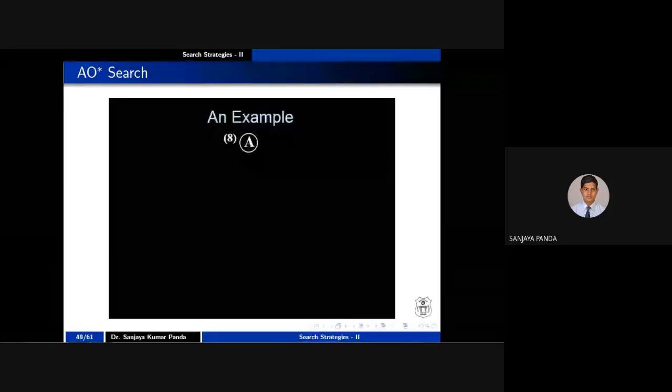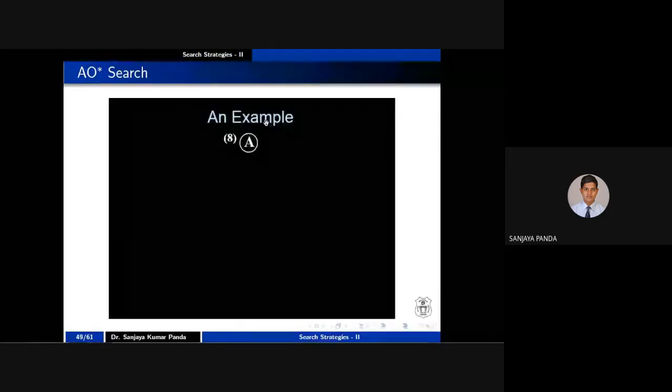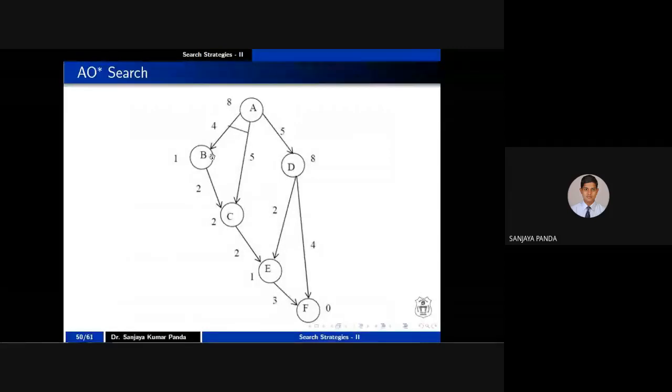So let us see this illustration. Initially, A's cost is 8. So I am taking A's cost as 8, right? Then I am expanding A. If I expand A, I will get B, C, and D. But if you are following the B path, you also have to follow the C path because there is an AND operation. But if you are following the D path, that is an independent path.